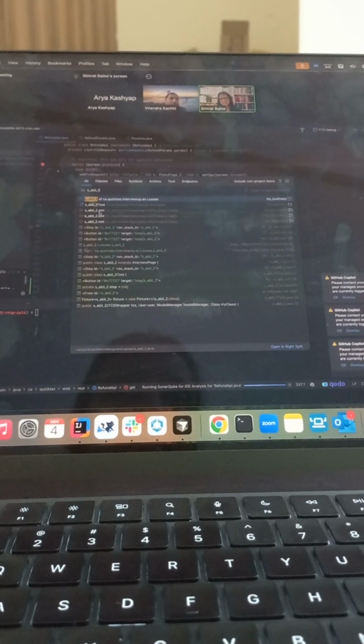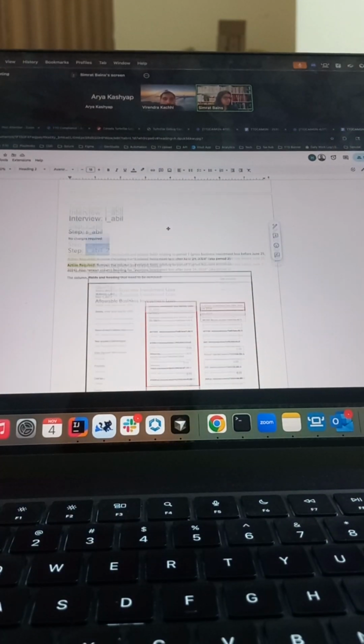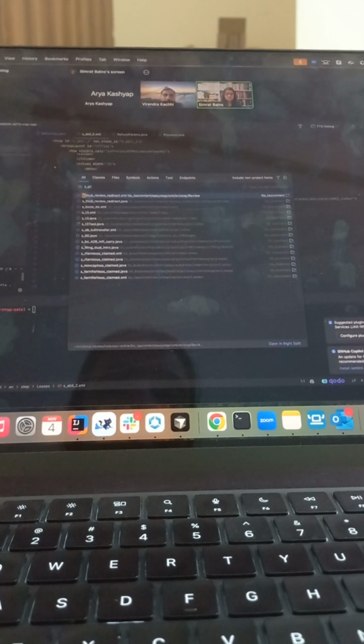So this is an easy one. This is not what Virendra worked on because that was a JSON step. This is an XML step, so this is much easier to traverse through. And we have to remove, what is it? Oh, sorry, this is S profile losses. My bad.